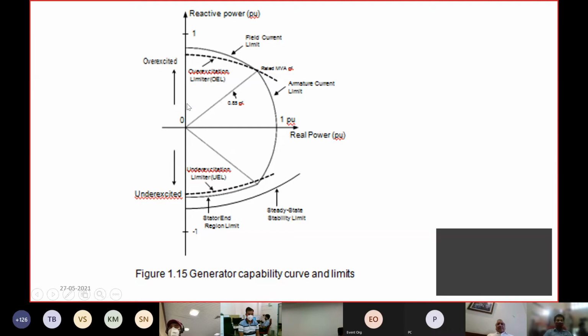Overexcited region is the region when you are exporting reactive power, and underexcited region is where you are actually absorbing reactive power from the grid. In both these zones, the operation is limited within the capability curve, and it is the function of the voltage regulator to limit this excitation in the over excitation zone as well as in the under excitation zone.